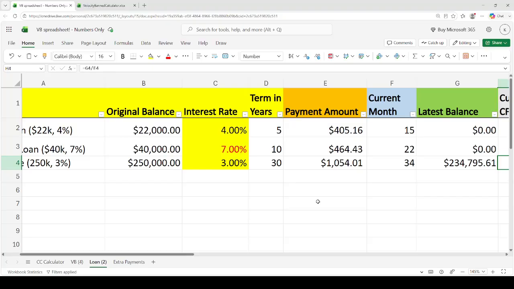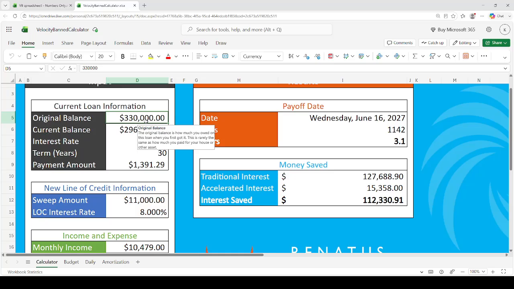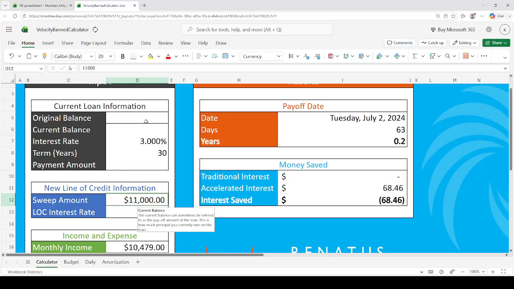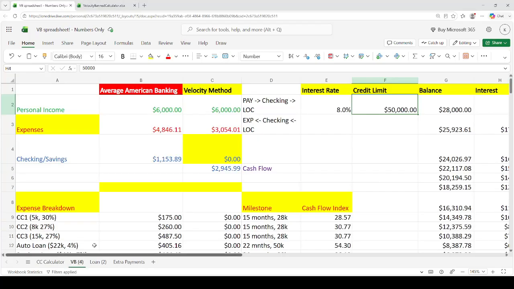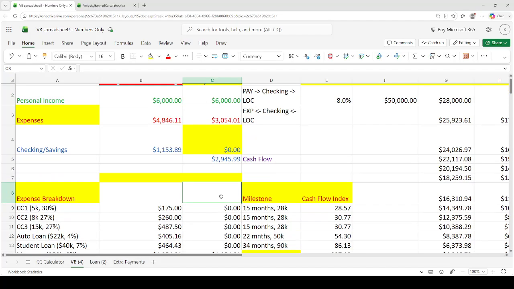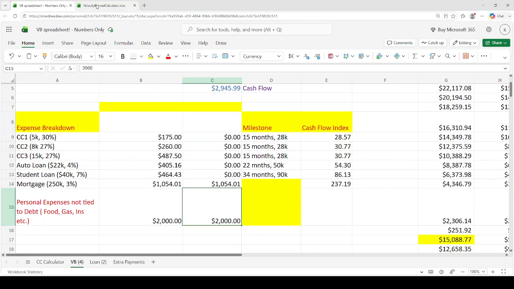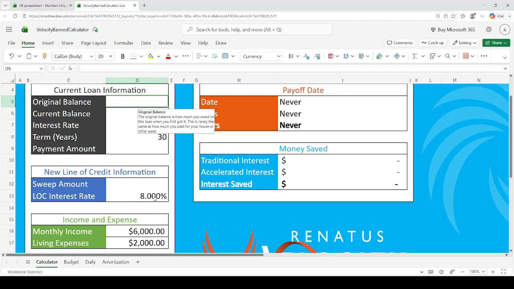So you might have heard the term chunking. I like to use the word sweeps, right? And so if we put in the information of the loan here, so this was just from our previous demonstration. So let me start off with the income and the expenses first. So what's the income? It's $6,000 a month. And the expenses is everything except for the loan we're trying to pay off right here. So this will be $2,000. Okay.